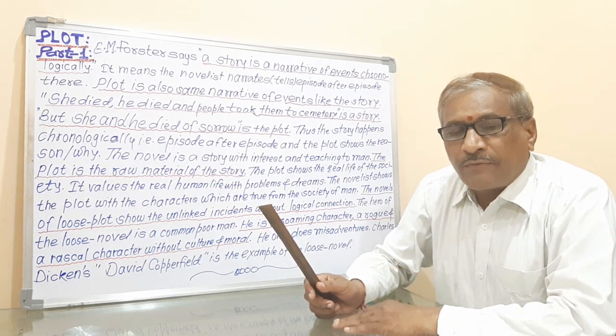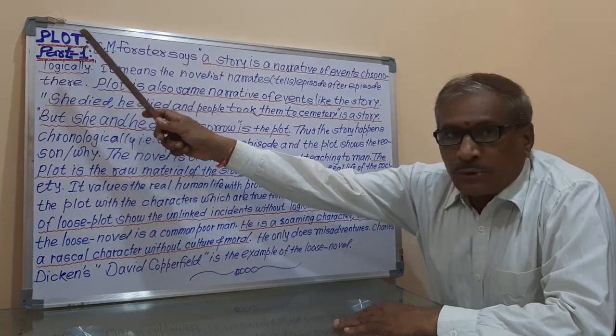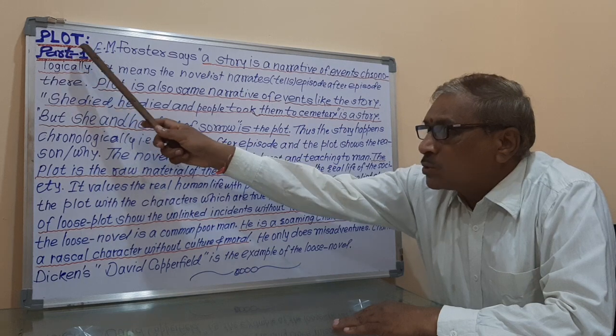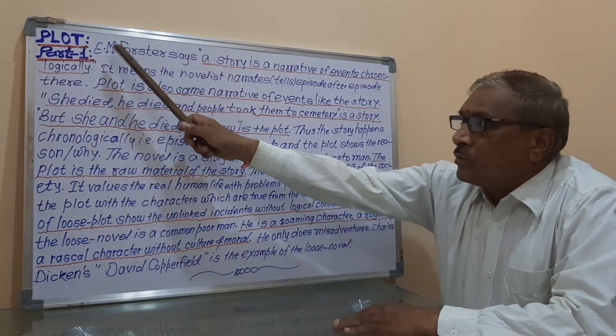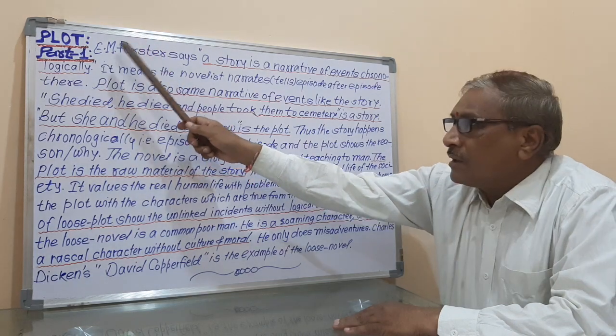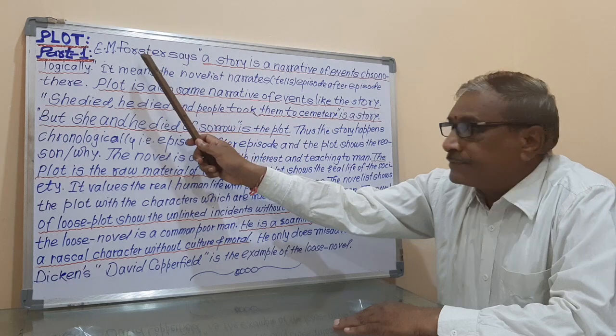I am Prof. L.B. Gayakawad talking on plot. It is the topic plot part 1. E.M. Forster says. Who is E.M. Forster? E.M. Forster is the critic in English literature.